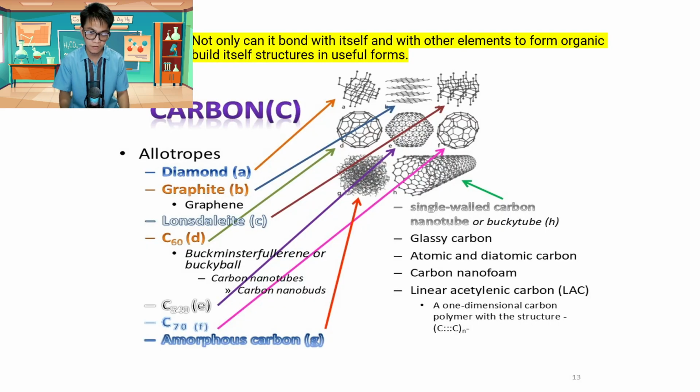So what makes carbon so unique that it can connect with more elements and create these 10 million carbon compounds? Carbon is a cool element, as you can use the term. He's like the friendliest guy in the room. He's the coolest guy in the periodic table because not only can he bond with itself and with other elements to form organic molecules, but it can also build itself into structures in useful forms. So, what does it really mean?